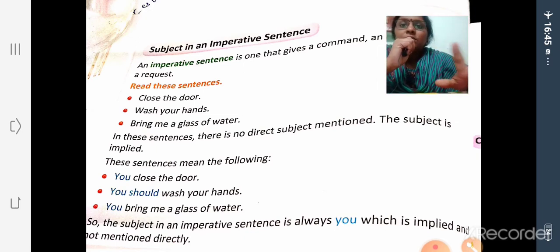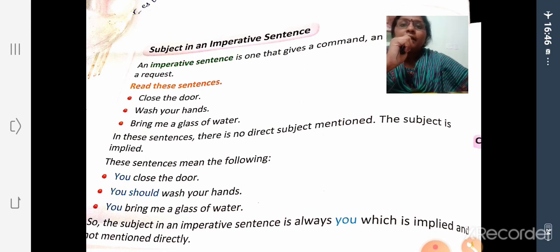But the subject is implied. Close the door means you close the door. Wash your hands means you wash your hands. Bring me a glass of water means you bring me a glass of water. So the subject in an imperative sentence is always you. Remember this point: in imperative sentences, the subject is always you, which is implied and not mentioned directly.